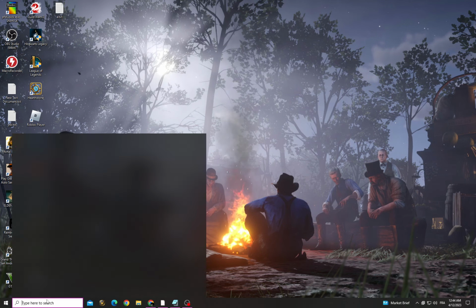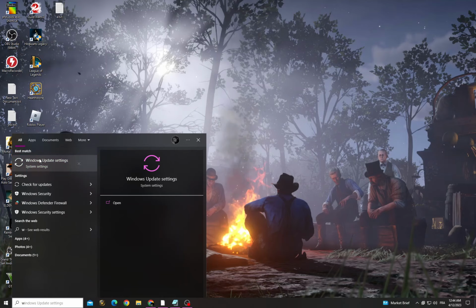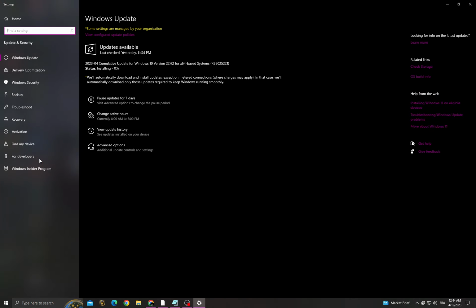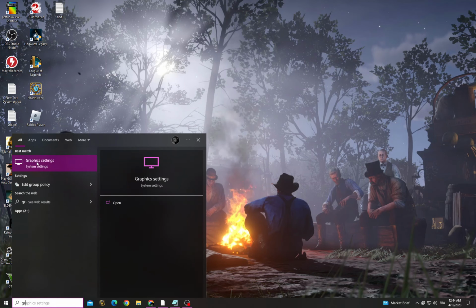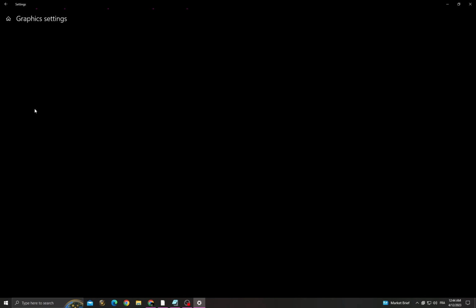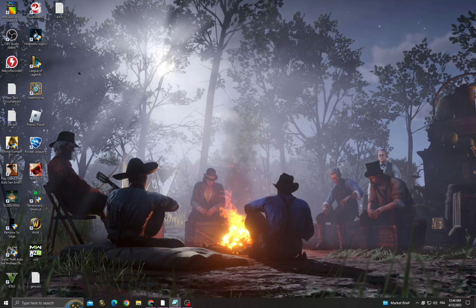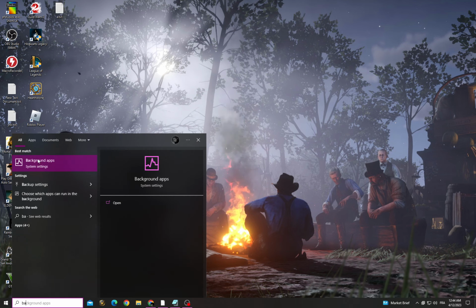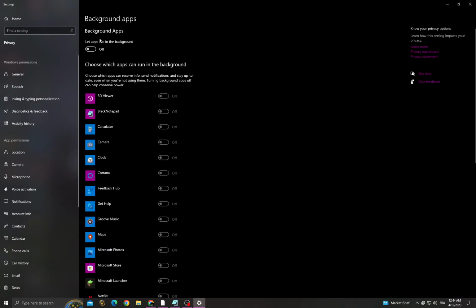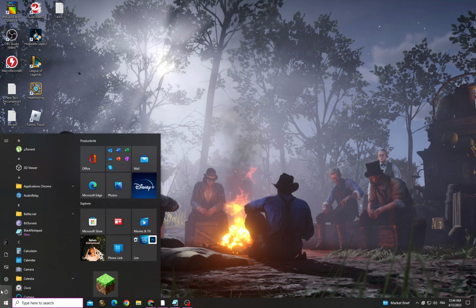then go back, go to Windows Update Settings, make sure to install all the updates that you can find, and then go to graphics settings, enable this option, go back and then go to background apps, turn off this option, restart your computer, and after